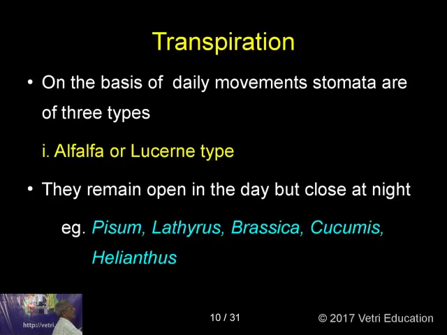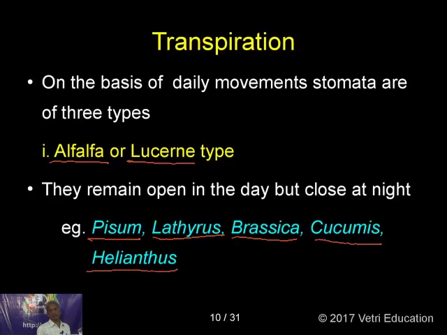In a plant called alfalfa or lucerne, they remain open during the daytime and they close during the night time. This is a normality. So, the good examples are Pisum. You know Pisum plant? This is a pea plant. Lathyrus is a sweet pea. Then Brassica is a mustard. Then Cucumis, a plant belonging to the family Cucurbitaceae. Then Helianthus, a sunflower. In all these cases, the stomata remain open during the daytime and they close during the night time.